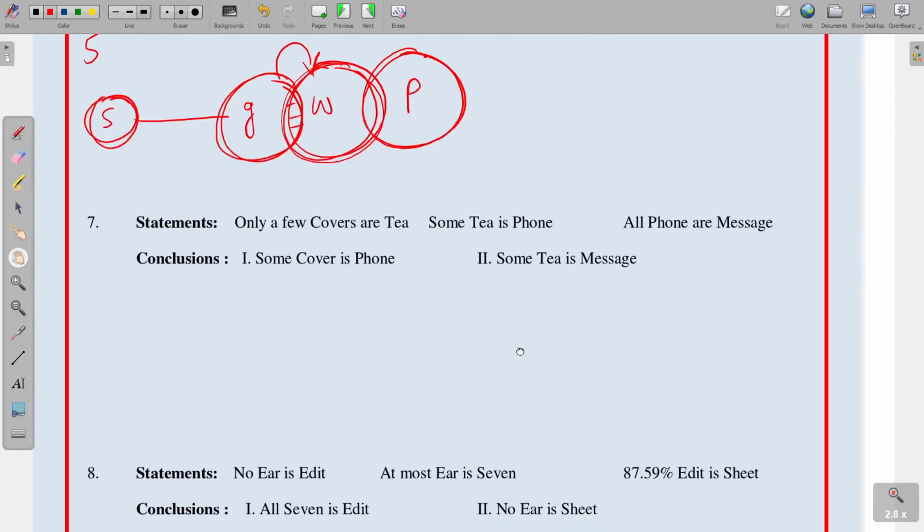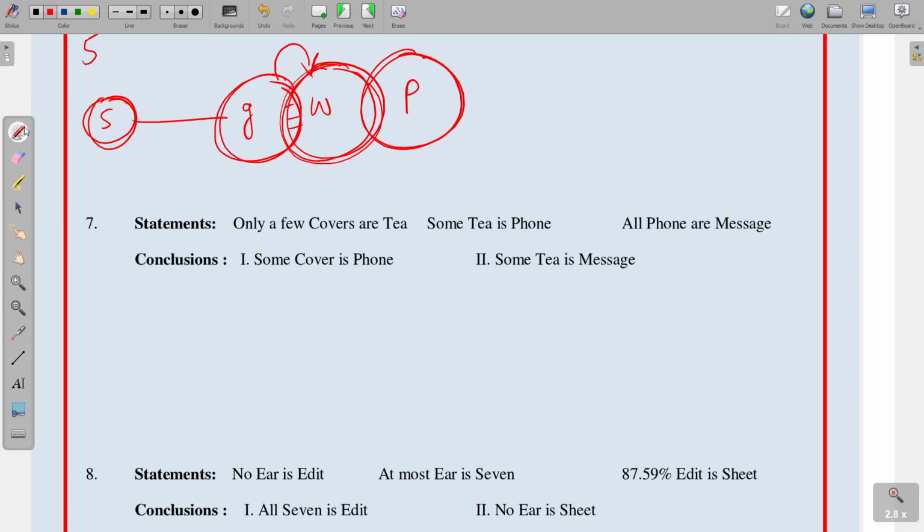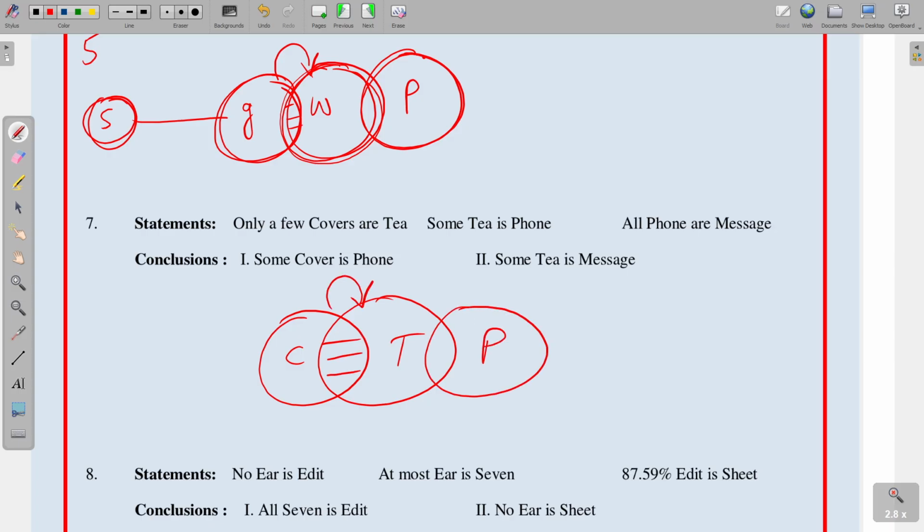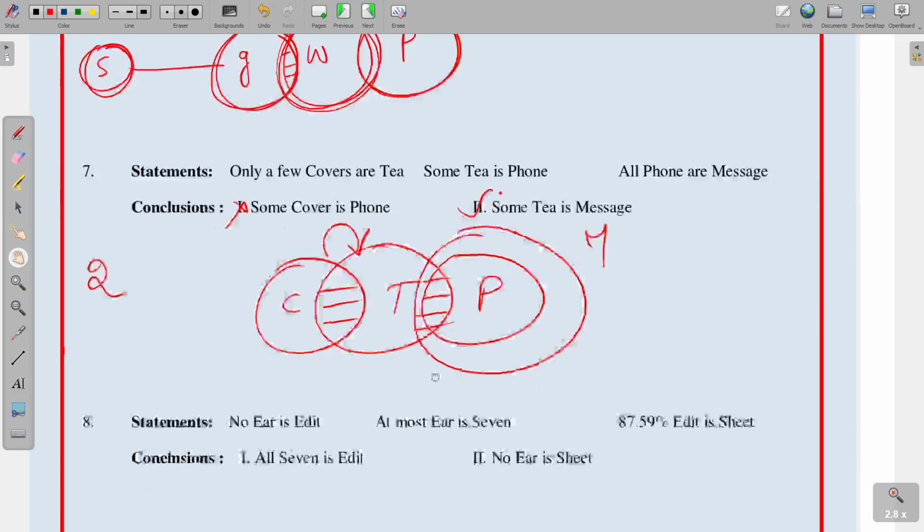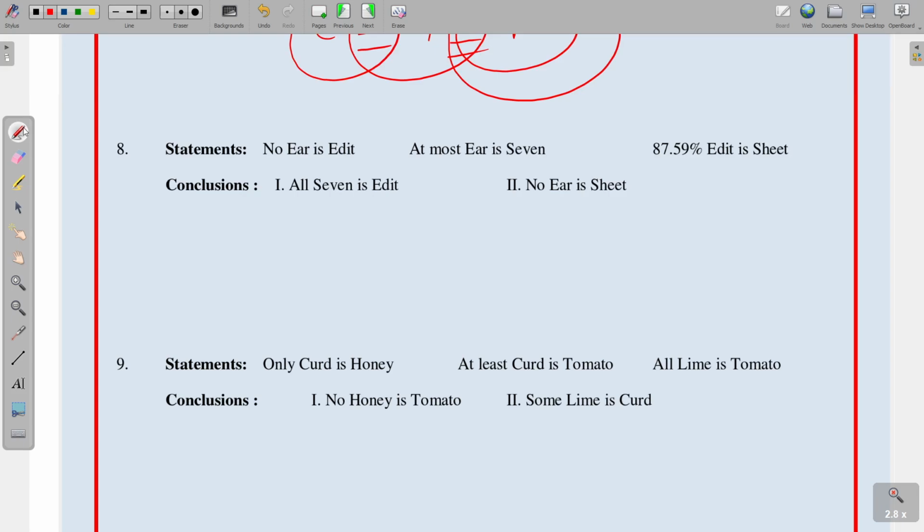Next, question number 7. Only a few covers are tea. So only a few covers are tea. Some tea is phone and all phones are message. Some cover is phone. Cover here and phone here. No definite relation between both. So first one is not follows. Some tea is message. So tea here and message here. So here some is definitely follows. Only second conclusion follows.